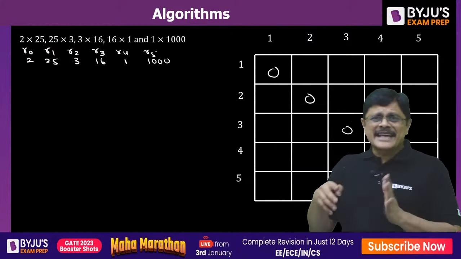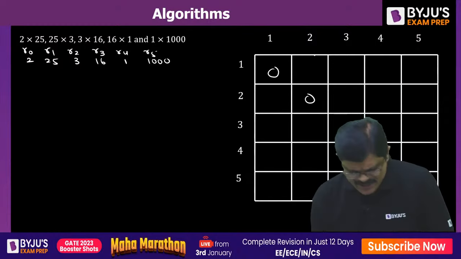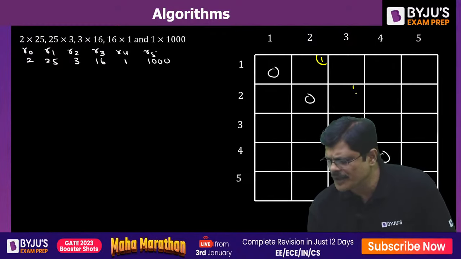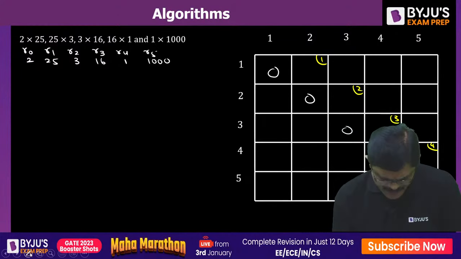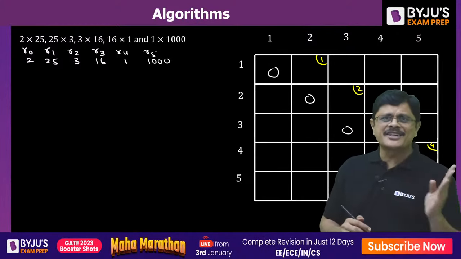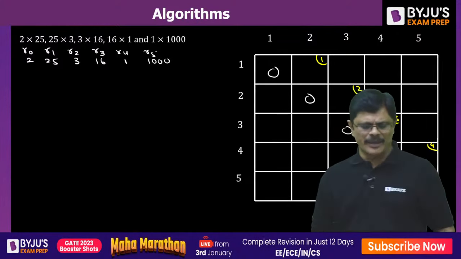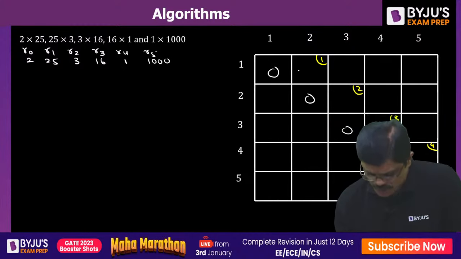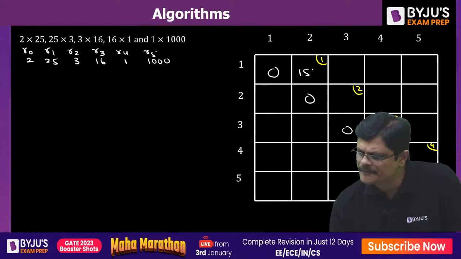For filling the second diagonal, the top portion will always be 1, 2, 3, 4, 5 or 1, 2, 3, 4 only. This is fixed for the first diagonal. What you need to do is multiply the first 3 numbers, then the next 3 numbers, like that. That is 2 into 25, 50, into 3 is 150. So this answer will be 150.